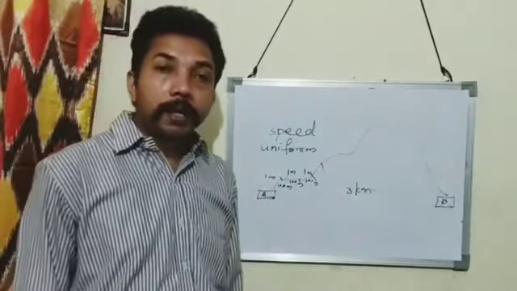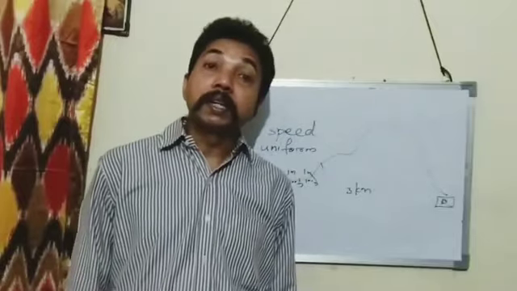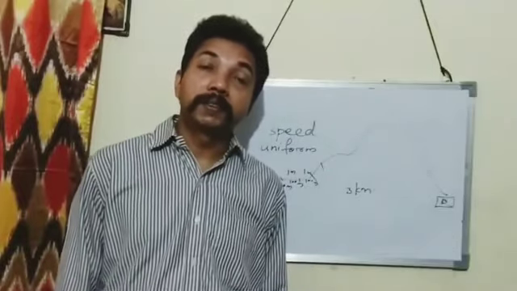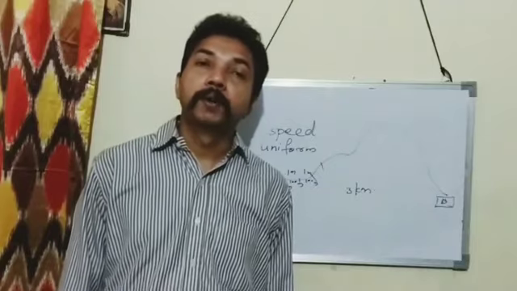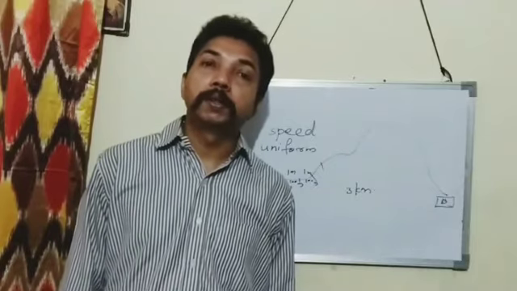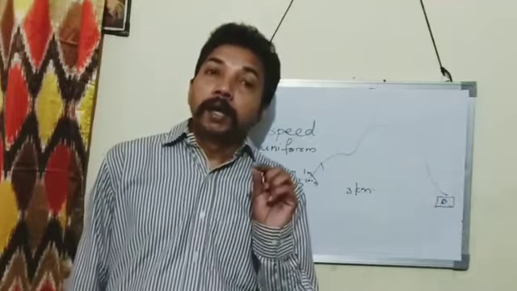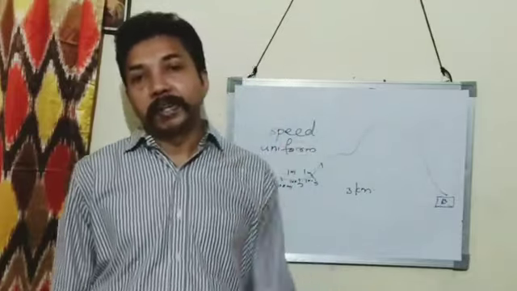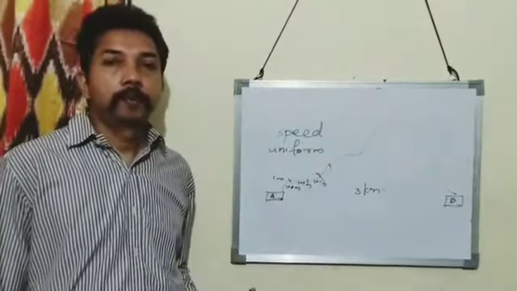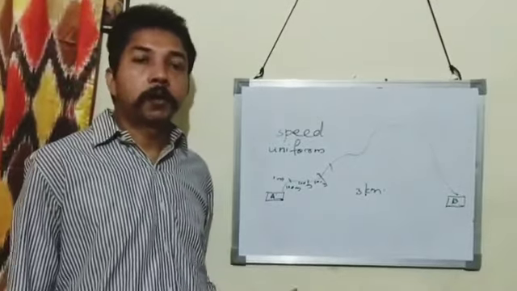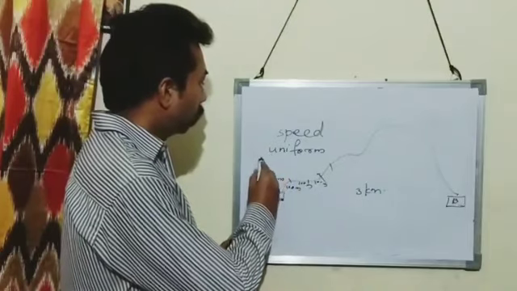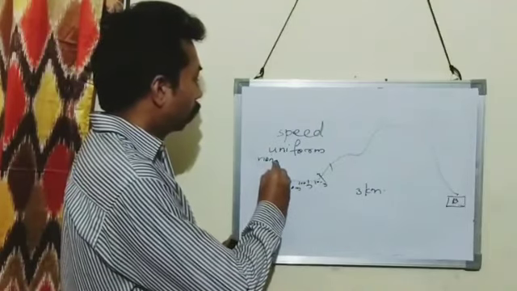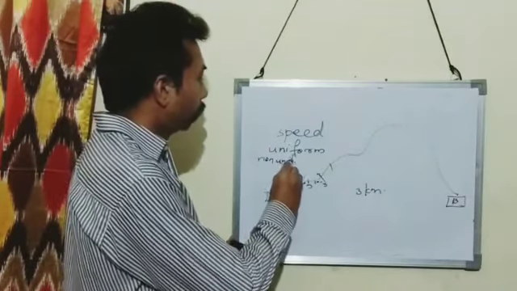So when a body covers equal distance in equal interval of time, the body is said to have uniform speed. The next one is non-uniform speed or variable speed.